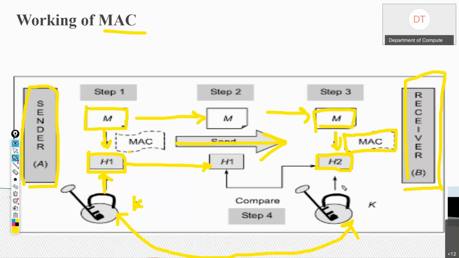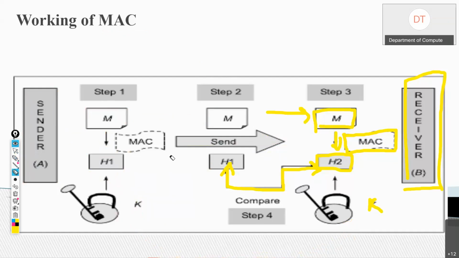Now how will the receiver calculate it? Receiver B is also having that symmetric key which was used by A. So using the symmetric key on this original message and the message authentication code algorithm, he would generate this H2. Now receiver B will compare H1 with H2. If H1 and H2 are the same, then we say that the integrity is maintained. Nobody, no attacker, has changed the message content. So this is how message authentication code works.